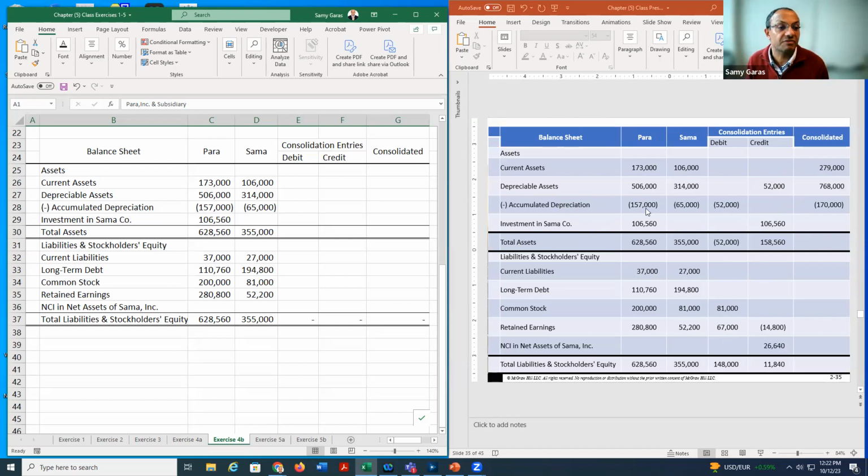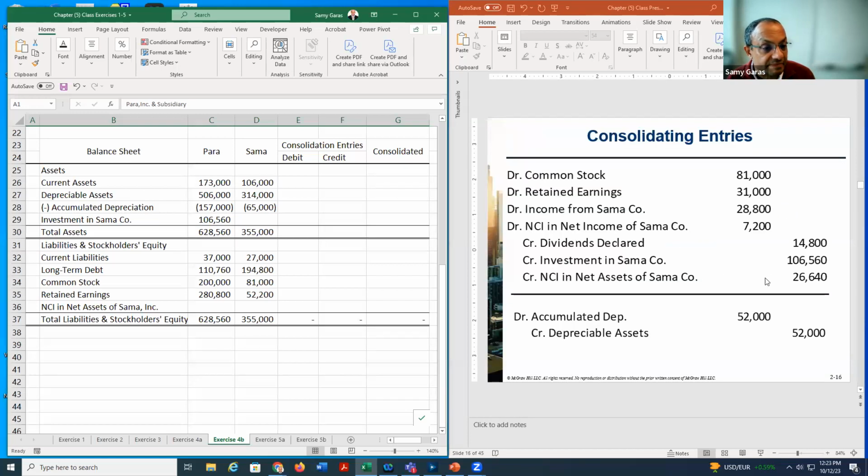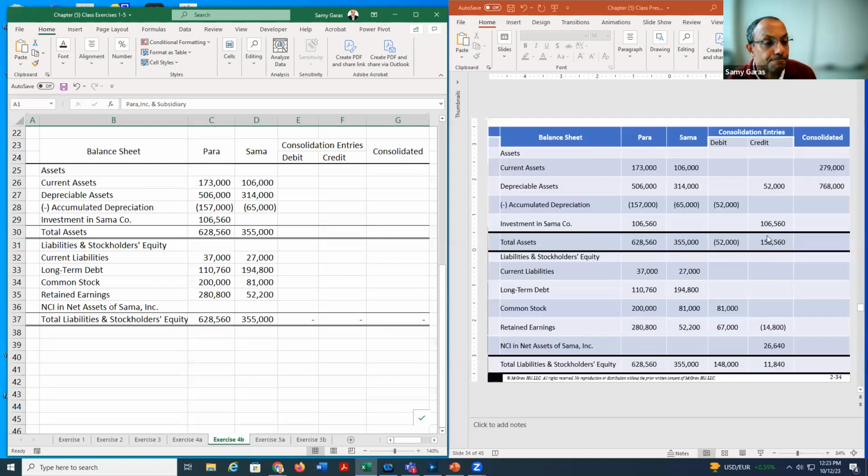offset. So 157 plus 65 minus 52, we get 170. And then the investment will be 0 because we offset the investment here. It's debit, I make it credit. From where I get this credit, I get it from here. Here, the investment credit by 106. Okay. And then I make the equity accounts and I do the NCI and I get the two sides equal. So this is what we learned in exercise 4.